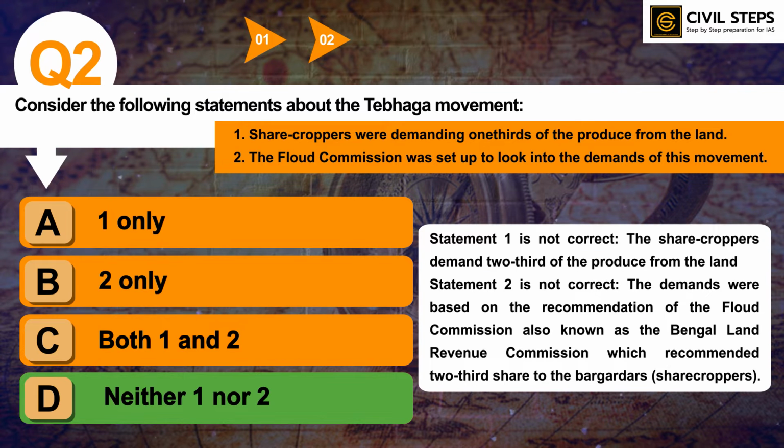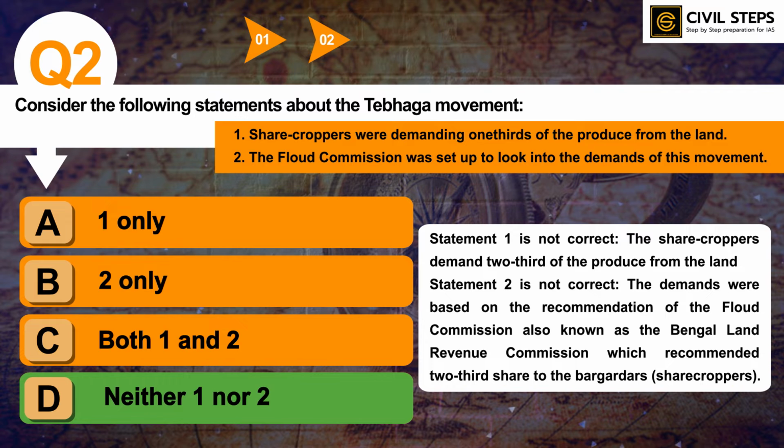So, statement number 1 is not correct because the sharecroppers demanded 2/3 of the produce from the land, and statement number 2 is not correct because the demands were based on the recommendation of the Flood Commission, also known as the Bengal Land Revenue Commission, which recommended 2/3 share to the bargadars, who are sharecroppers. So statement number 2 is not correct.